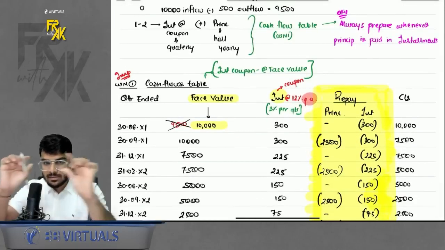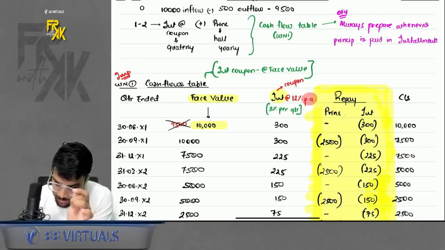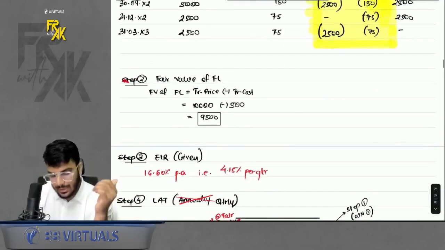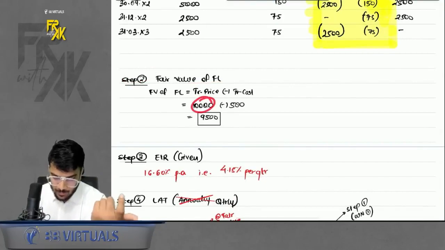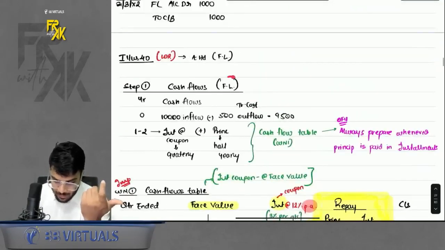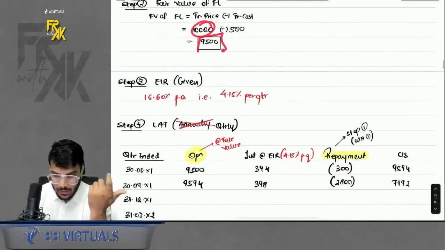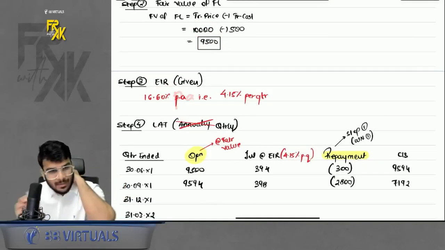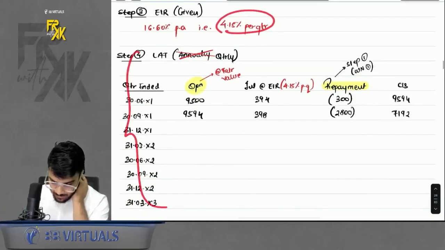So just one small tip, always prepare this working note number 1 whenever principal is also paid in installments. Simple. Okay. Then step number 2 was fair value. It is simple. You have to assume it to be 10,000, but it is a financial liability and there was also some transaction cost, so less it. So it will be 9,500. EIR, luckily it is given, but per annum it is given. This question is fully based on quarterly, half yearly. So find it per quarter also. Then prepare the LAT. It is going to be very simple for you.